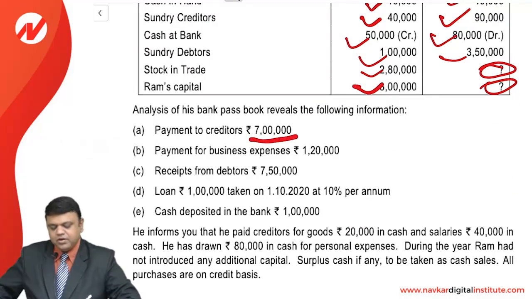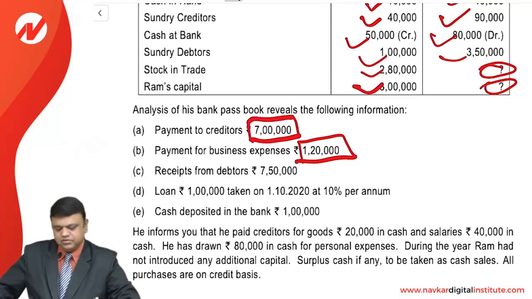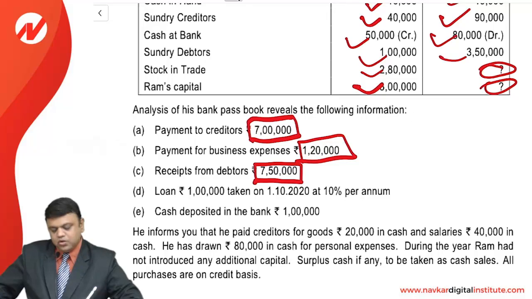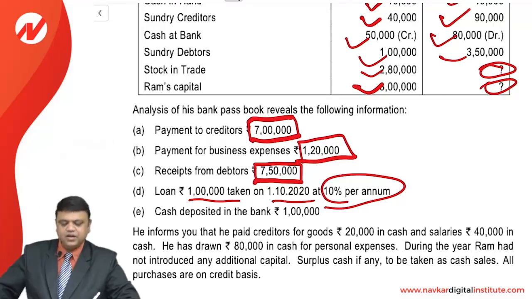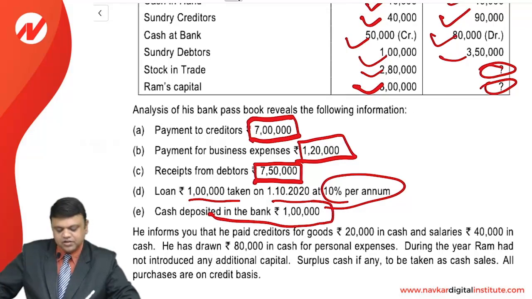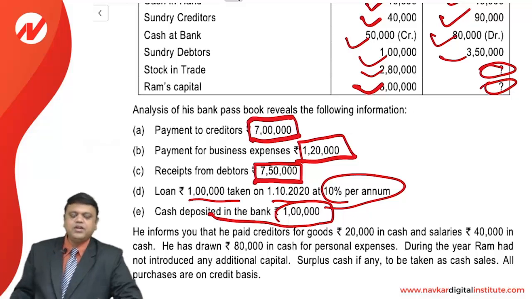He made a payment to the creditors of 7 lakhs, payment for business expense of 120,000, and receipt from debtors of 750,000. A loan of rupees 1 lakh was taken on 1st of October at 10% rate of interest per annum. Cash deposited was 1 lakh, over and above that 10,000.